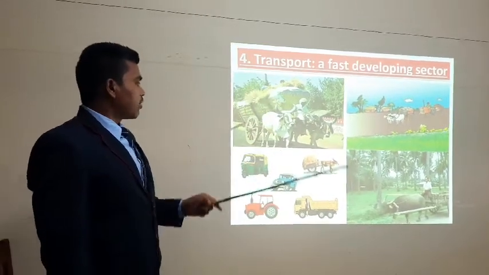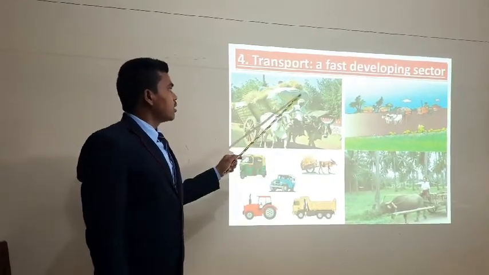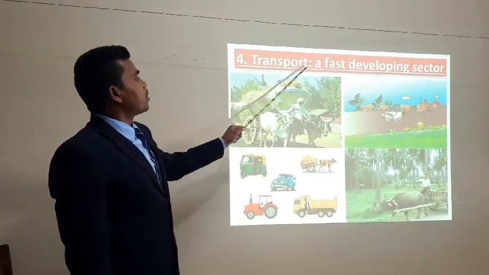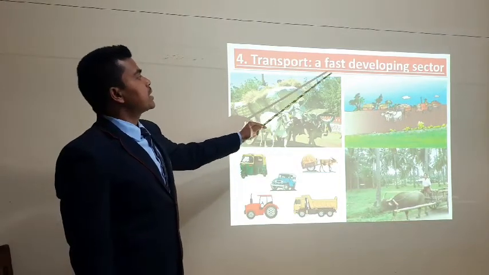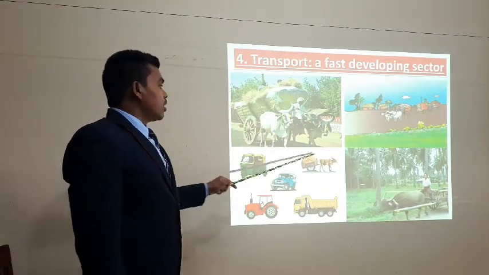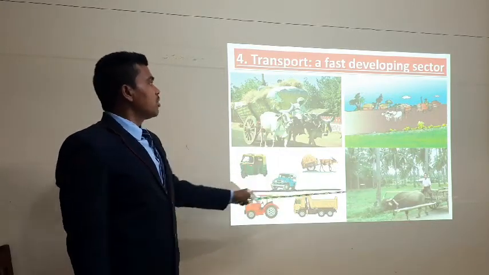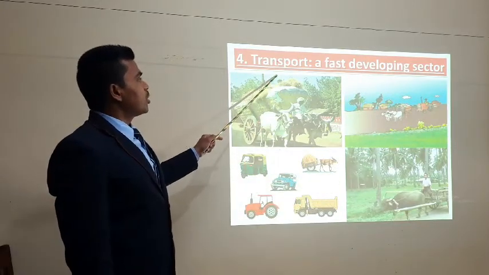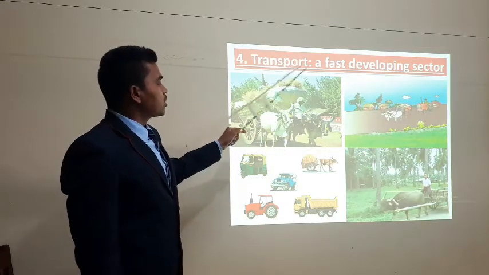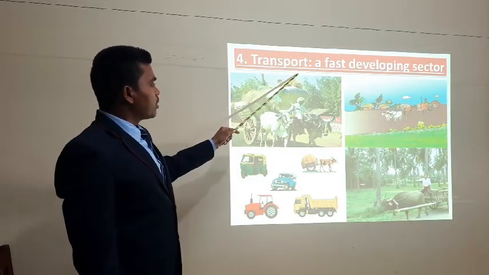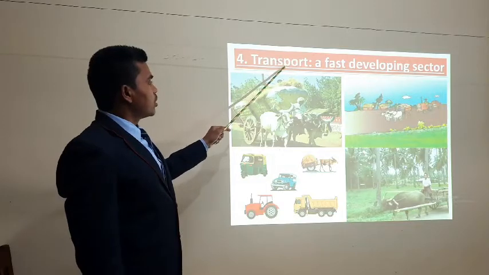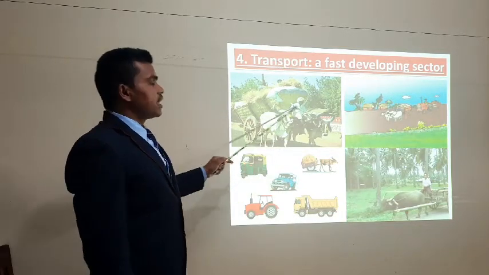The fourth one, we can see, is transport, a fast developing sector. The people in Palampur are not limited only to dairy farming, shopkeeping or running shops, or only small scale industries.